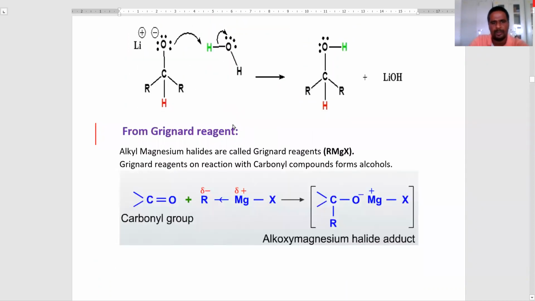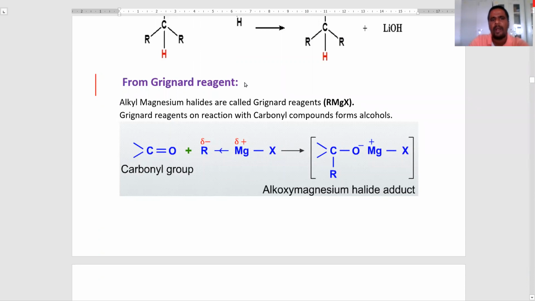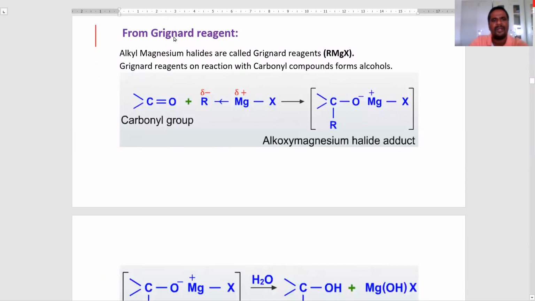Next, the second method is from Grignard reagent. It is very important. First we see what the Grignard reagent is. Alkyl magnesium halides are called Grignard reagents, RMgX. Here R is alkyl or aryl, that is, aliphatic or aromatic magnesium halides. Halides are generally chlorine, bromine and iodine. So from the Grignard reagent, we prepare primary, secondary and tertiary alcohols.